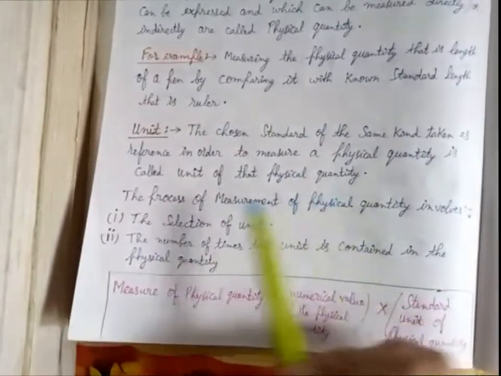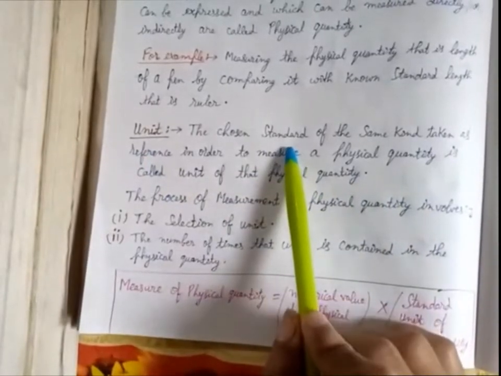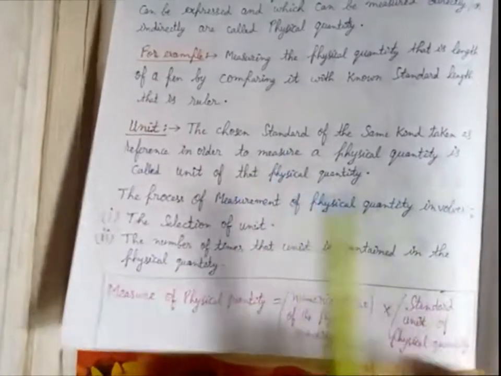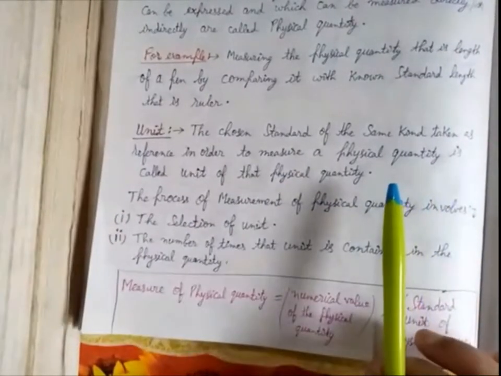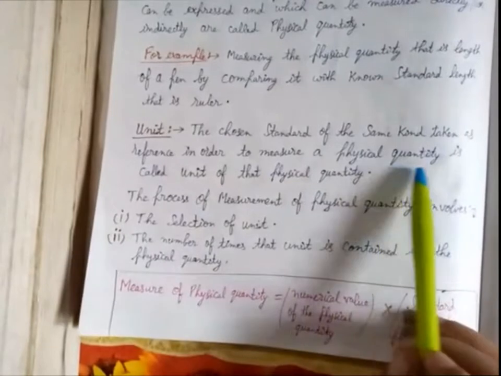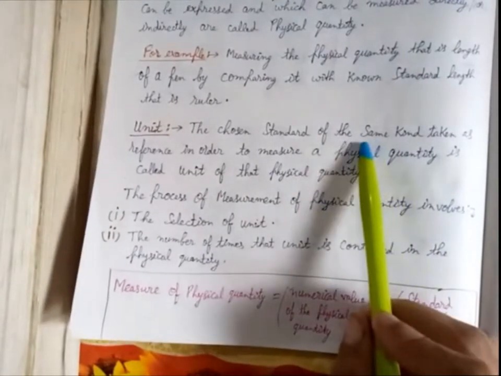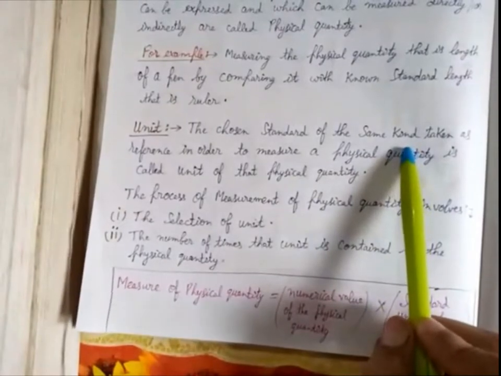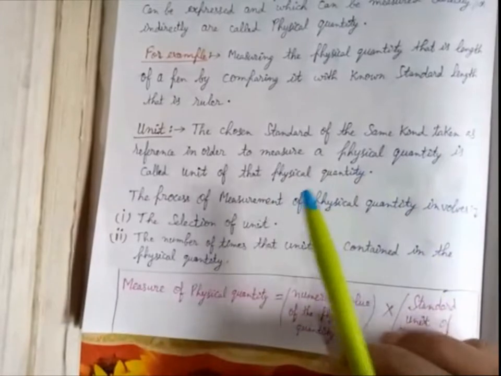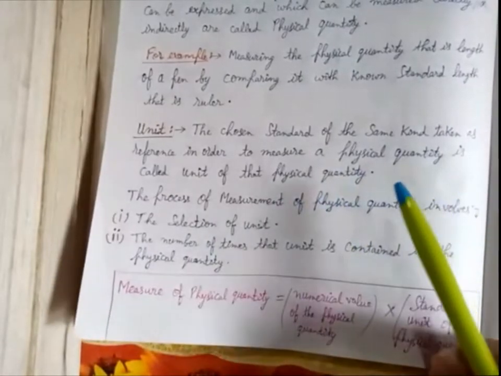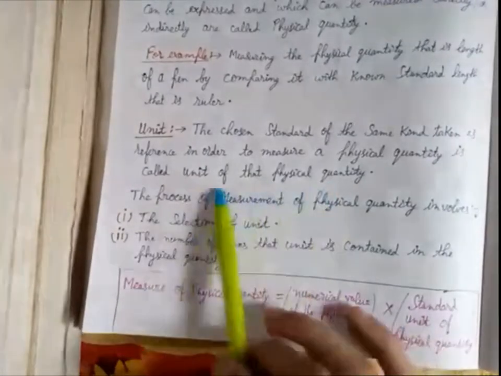It means a unit is that chosen standard which is internationally accepted by all the countries over the world in order to measure that physical quantity, and which are of the same kind. Like the unit of time is second, the unit of length is meter. So these are the units. Okay, this is the definition of the unit.